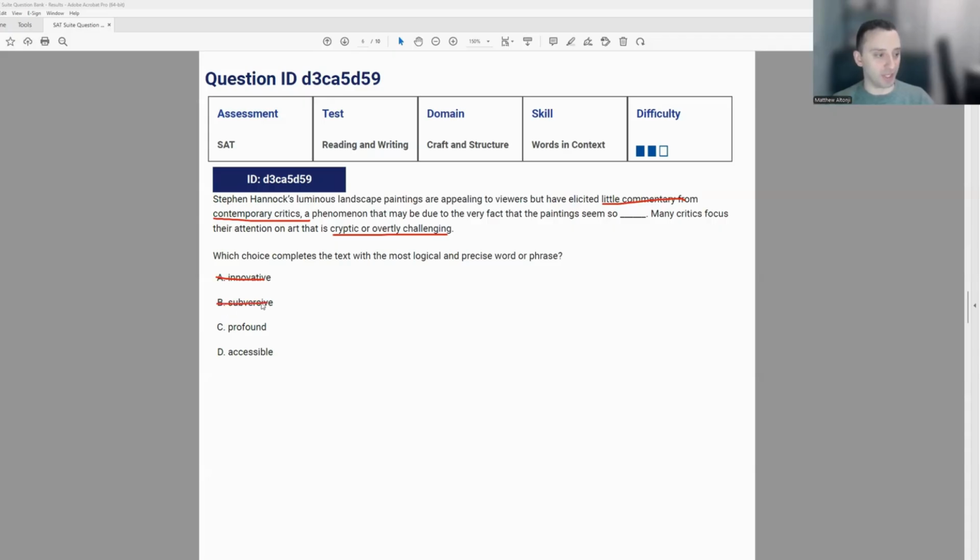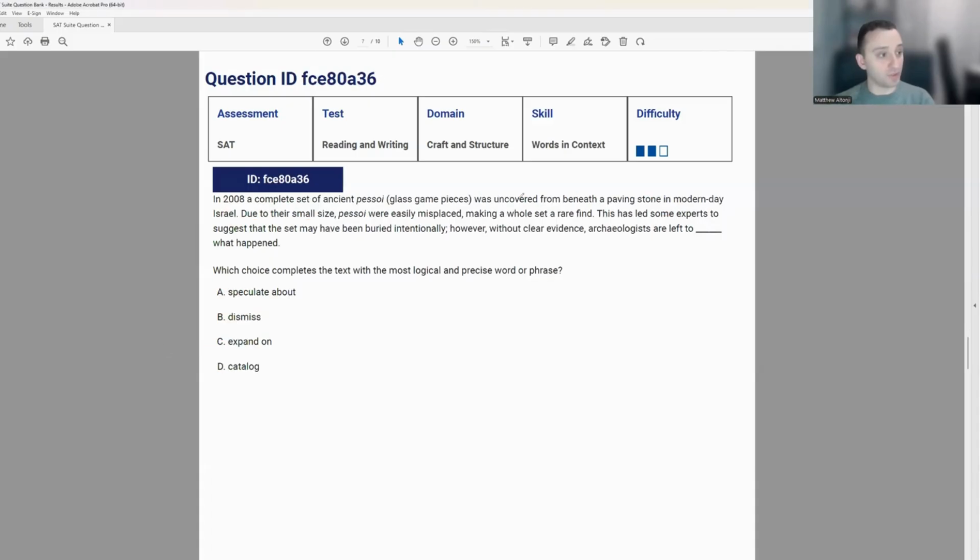So cross out B. Profound means to be held in very high regard or very enlightening. Contemporary critics might find it very profound, but it's not what we're trying to look for, not simple or understandable to the everyday person, which is in fact D, accessible. Accessible means that someone can understand it, they can appreciate it, it's not lost on them. So we can say D is the correct answer.